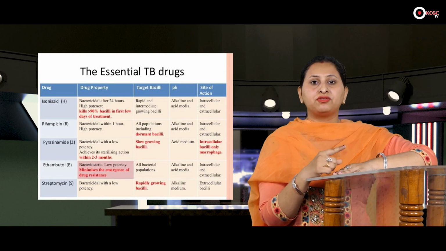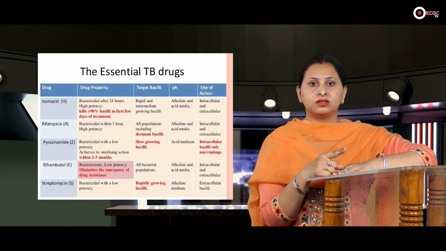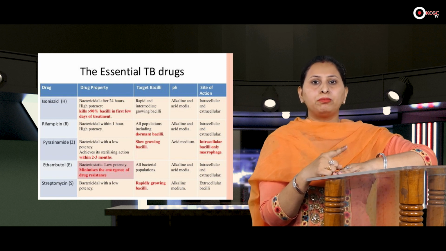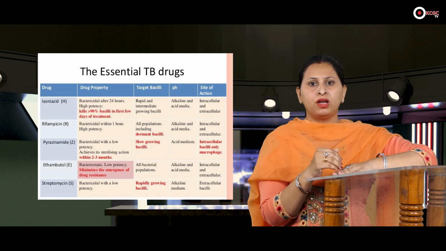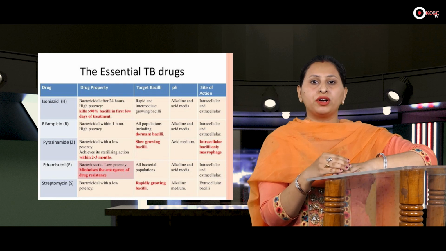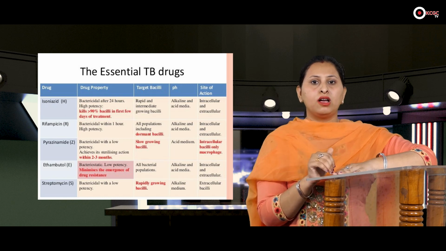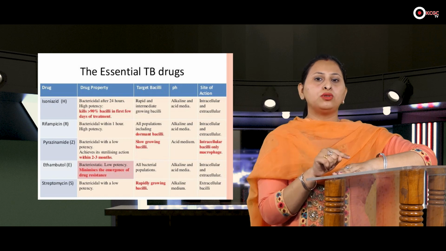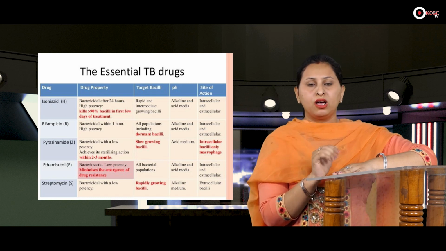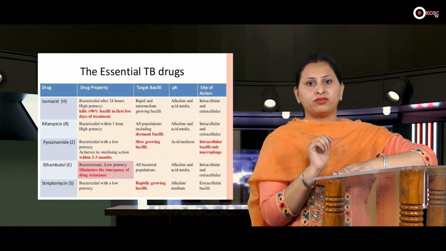We administer these 5 drugs to the patient in these 6 months, and these drugs are administered according to the weight of the patient. If a pediatric patient, means if a baby or a child is suffering from TB, then we will give medicine according to weight, and the dose will be set according to the weight of the patient. The dose will be set according to the pediatric and adult chart. WHO has provided us 2 charts, the pediatric chart and the adult chart. We will see the weight of the patient, and according to that weight, we will give the dose to the patient.